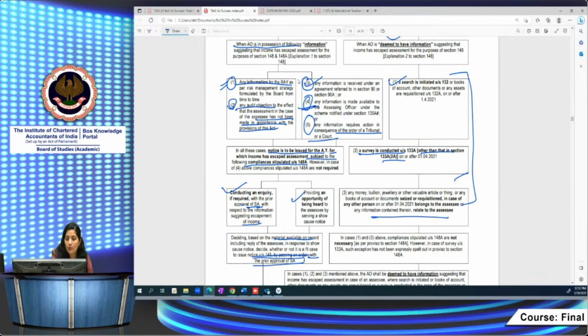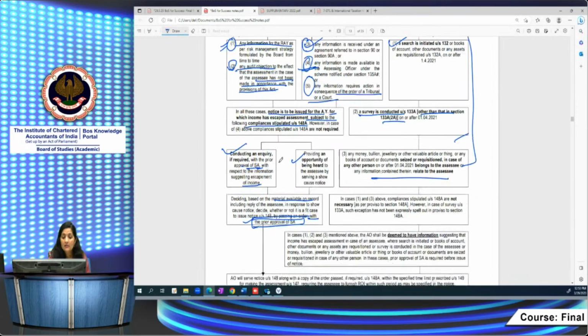Here, whatever they want to do, they have to seek the prior approval of the specified authority. So these cases require it. Then in the first case and in the third case, that is, where a search is conducted, or books of accounts or assets are requisitioned in the case of another person but some information relates to the assessee, the assessee is not required to again comply with the conditions stipulated in section 148A.